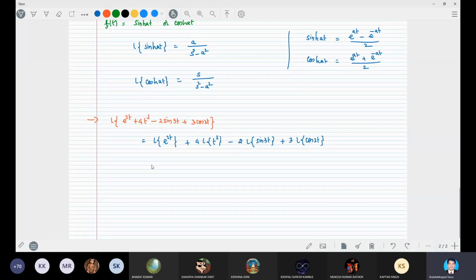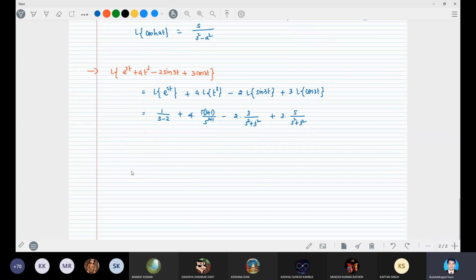Now we can write it. Laplace transform of e power at is 1 by s minus a, plus 4 times Laplace transform of t cube. For t power n, the form is gamma n plus 1 by s power n plus 1. Minus 2 times Laplace transform of sin at is a by s square plus a square, plus 3 times Laplace transform of cos at is s by s square plus a square. So you can simplify this, and we will get it.